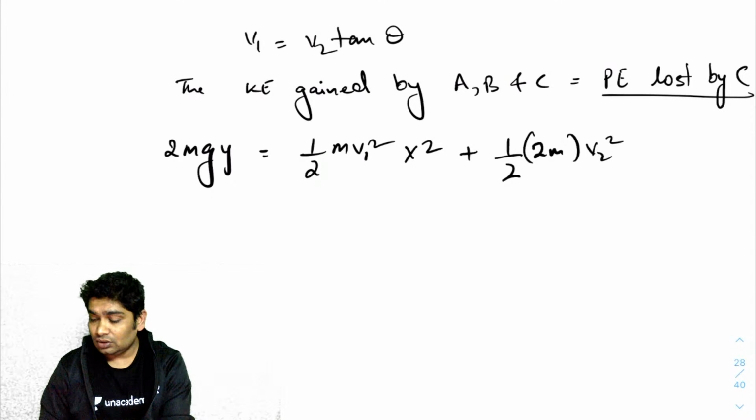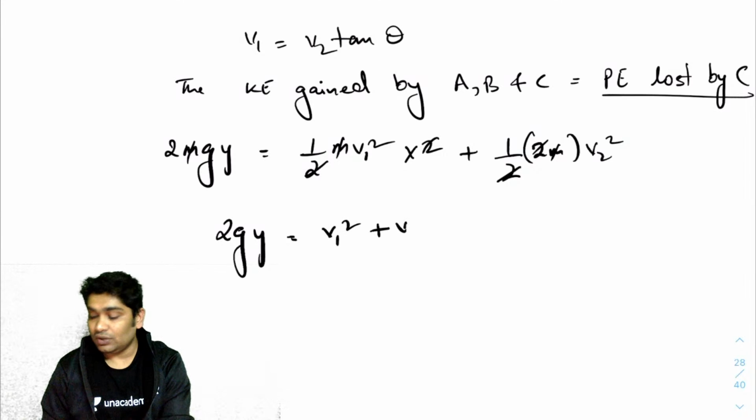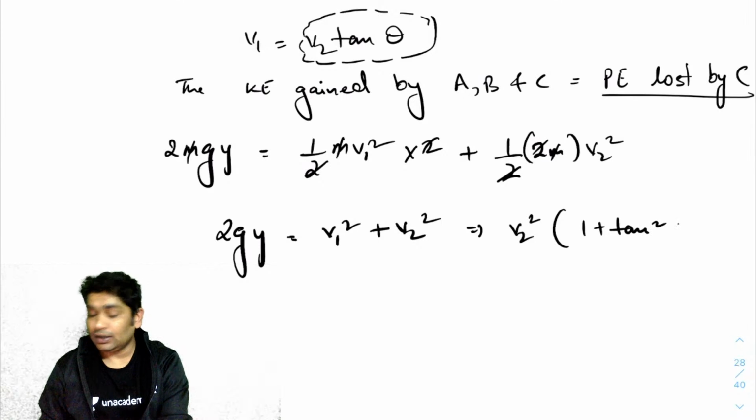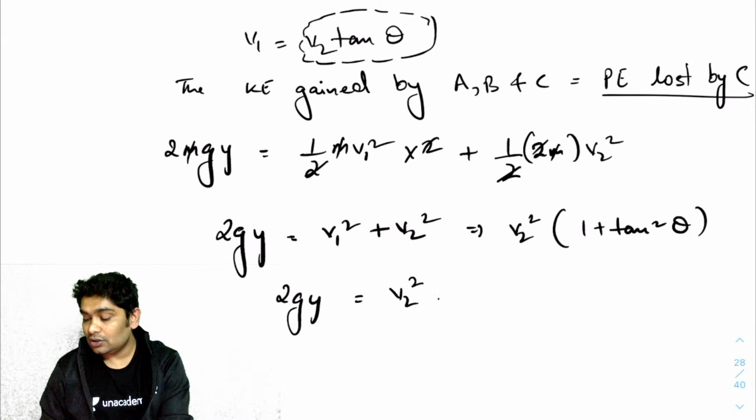So now this gets cancelled, all the m's get cancelled. So what I can write is 2gy would be equal to v1 square plus v2 square. And if I substitute this value of v1 here, I will get v2 square times 1 plus tan square theta. 1 plus tan square theta will become sec square theta. So 2gy equals v2 square sec square theta.